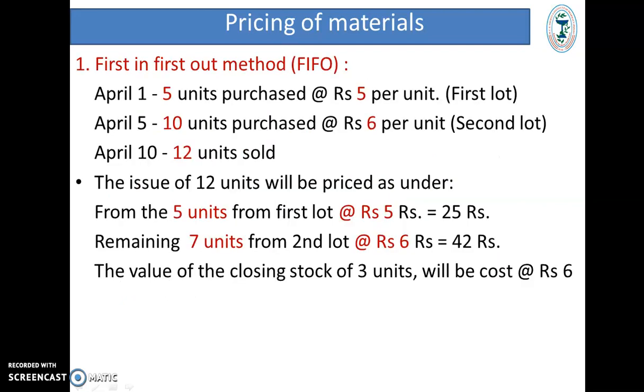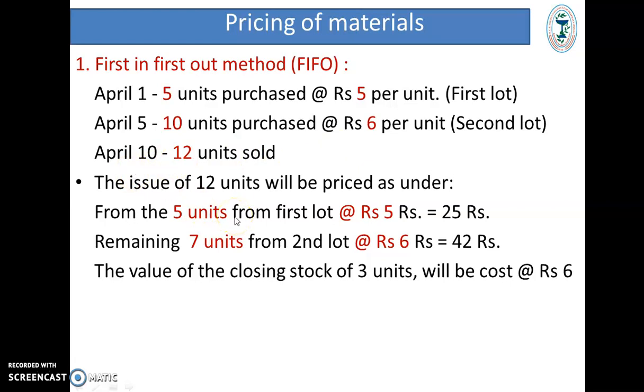Example of first in first out method. If you have received or purchased 5 units at the price of 5 rupees per unit on the 1st of April, that is the first lot of the material. On the 5th of April, you have purchased 10 units at the price of 6 rupees per unit, that is the second lot, and on the 10th of April 12 units are sold.